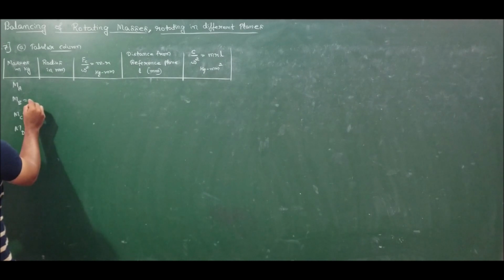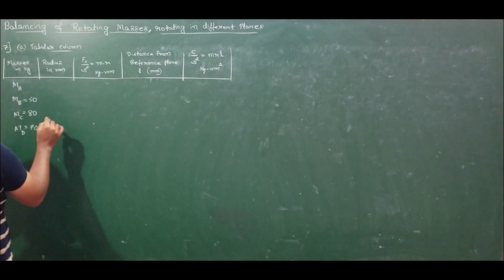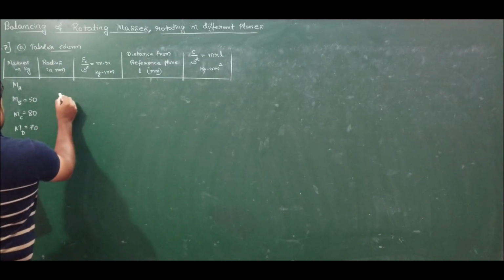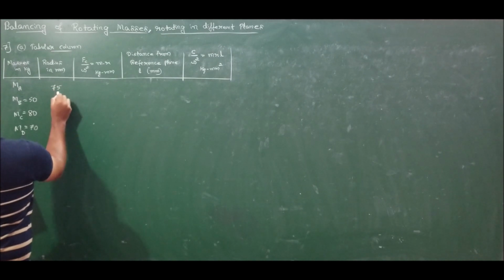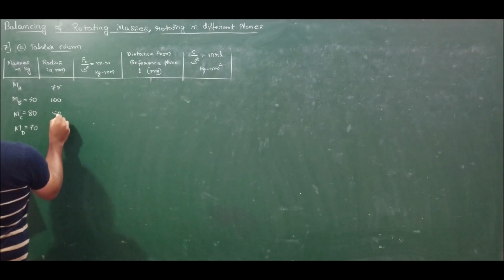The masses B, C and D are specified as 50 kg, 80 kg and 70 kg, whereas the mass of A should be determined. Coming to the radius of rotation, the radii are 75 mm, 100 mm, 50 mm and 90 mm respectively.